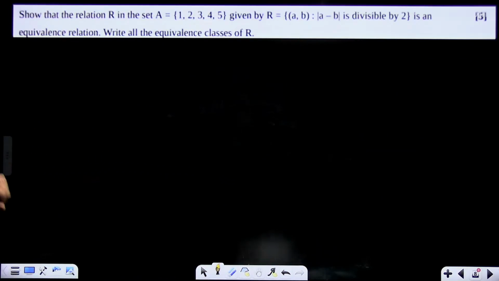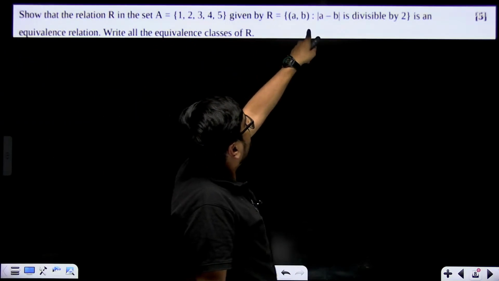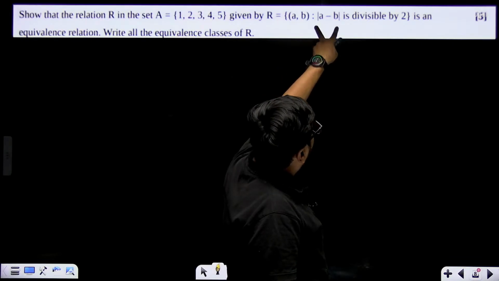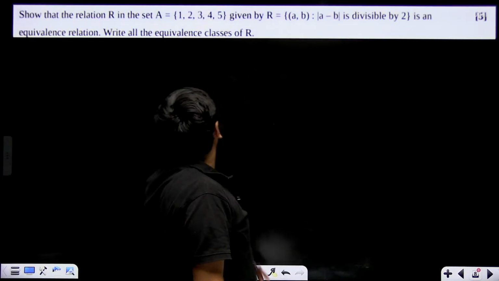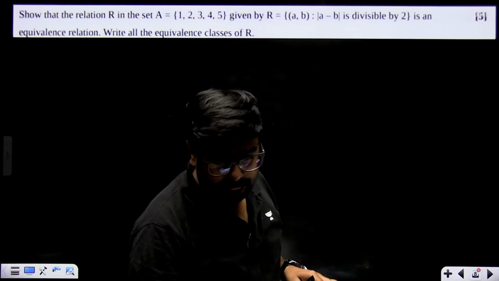Now this type of question: show that the relation on set A = {1, 2, 3, 4, 5} given by R = {(a, b): mod of a minus b is divisible by 2} is an equivalence relation. Write all the equivalence classes. Can we do this?